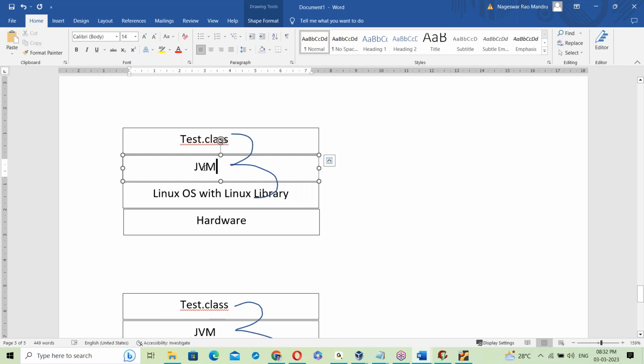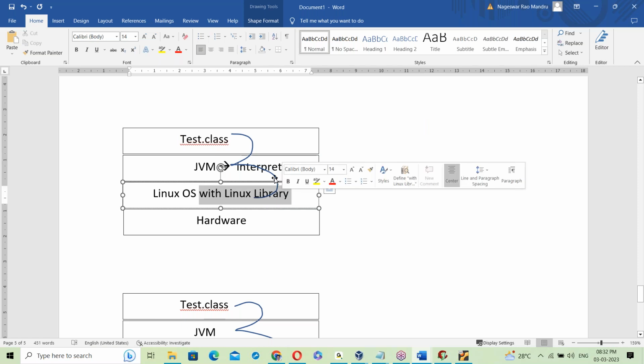Inside the JVM, there is an interpreter. That interpreter takes the test dot class file and converts it into binary format. After converting to binary format, it links to the OS library, then executes.